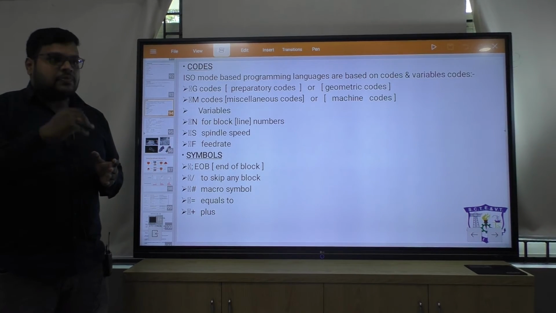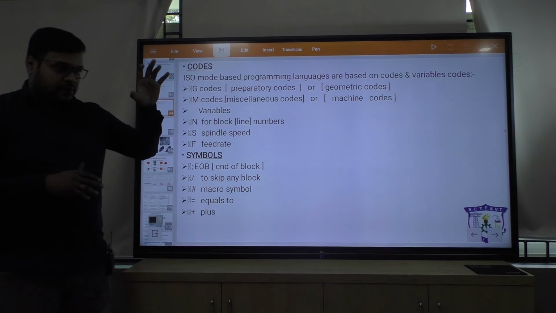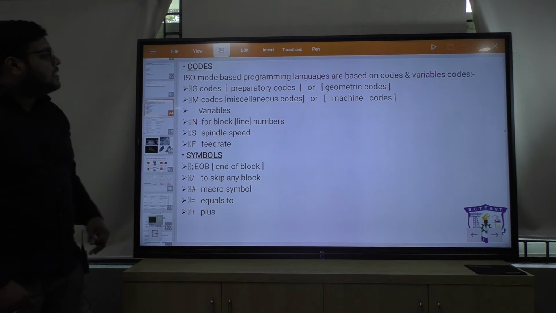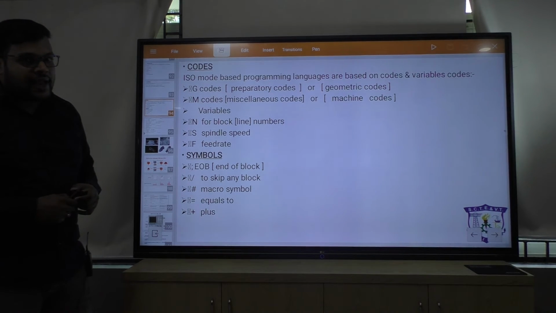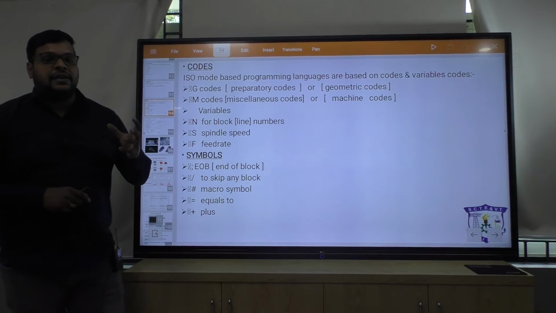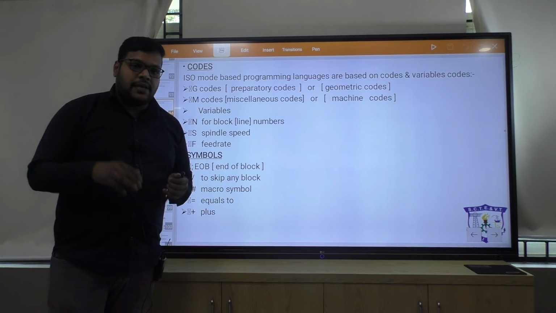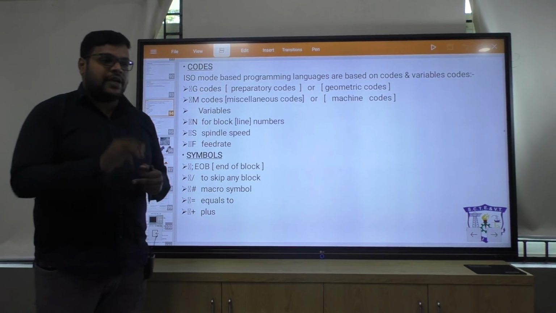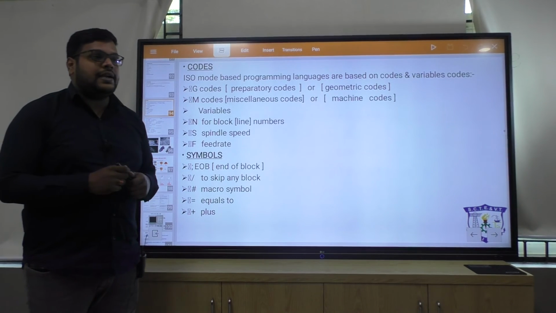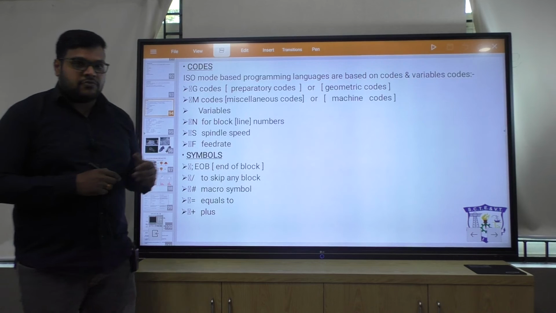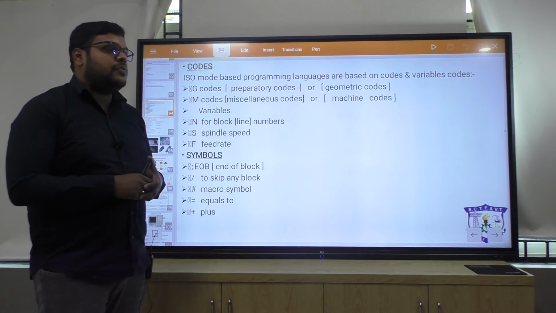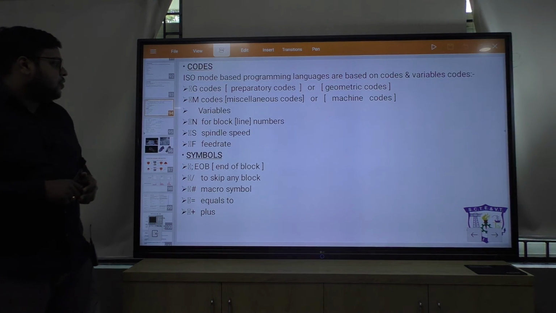The controller will follow the language, means whatever program you have written, according to that it will operate. So this is your G code and this is your M code. G code is your geometric code and M code is your machine code. Suppose in machine code there is a spindle on and off option, that will be available in the machine buttons also, means you can directly go and switch on and off. But you can also operate by the help of a program. You can write M03 for spindle rotation clockwise, M04 for spindle rotation counterclockwise. So this you can also follow by the help of these machine codes.